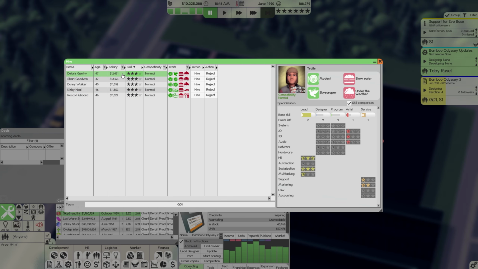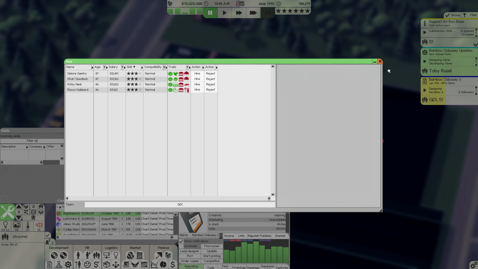So really, we're just looking at the leadership skill here. And it looks like Dolores has the most. Actually, no. Donnie Walker can do almost everything. And they have 3 points left, so they can max out their leadership skill. They've got big brain, which is why that is the case. They are a slow eater and they do get depressed during rainy days, but they have a modest salary. So Donnie Walker, you are officially hired.